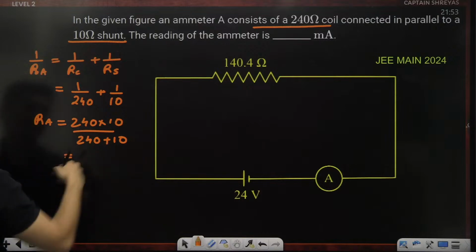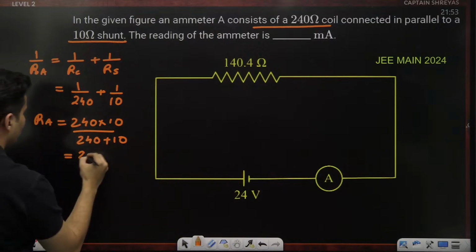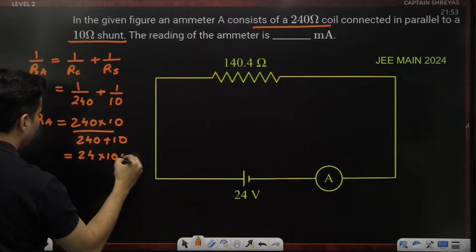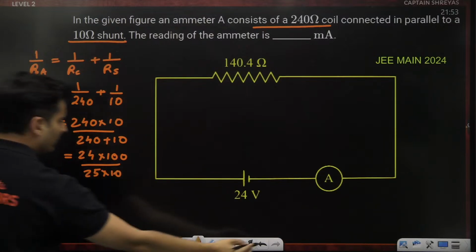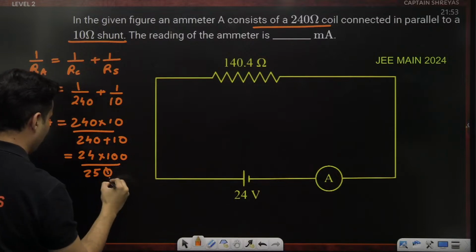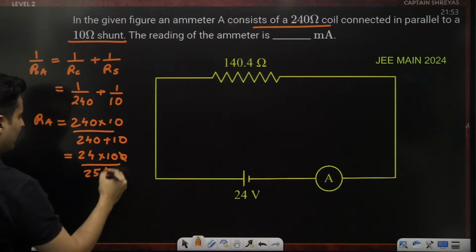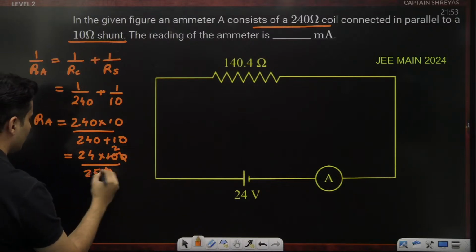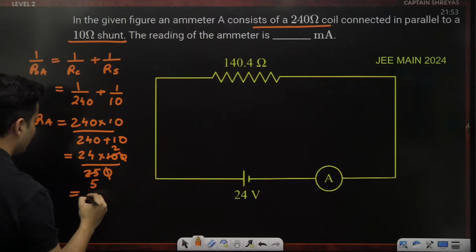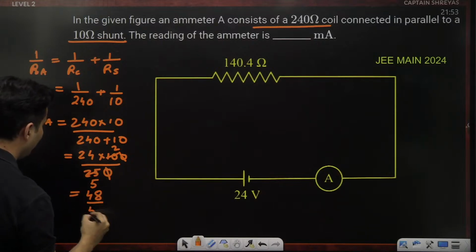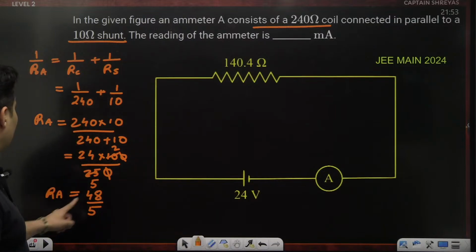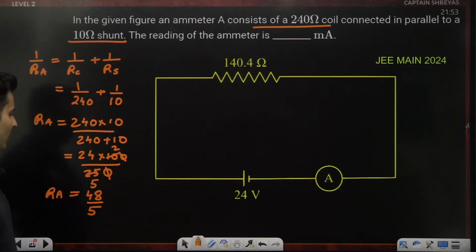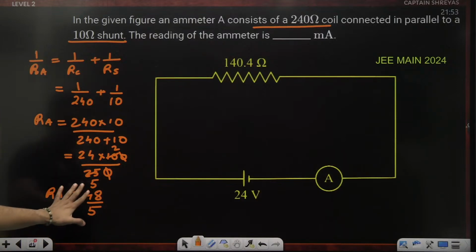This becomes 24 into 100 divided by 250. The 0 cancels, and this goes by 5 two times, so this becomes 48 divided by 5. That is RA, 48 by 5.